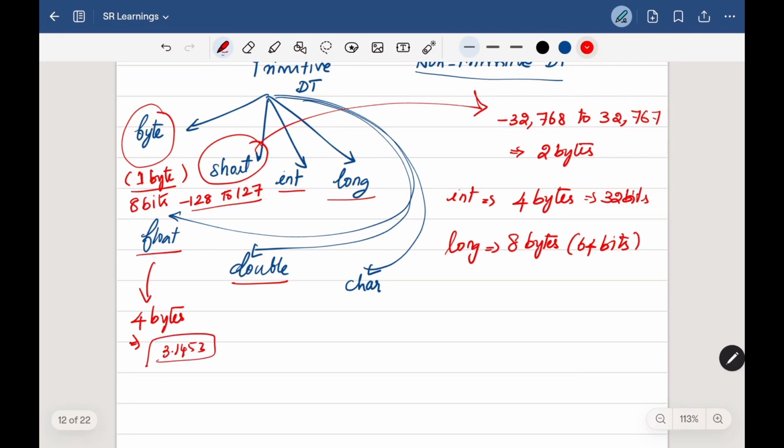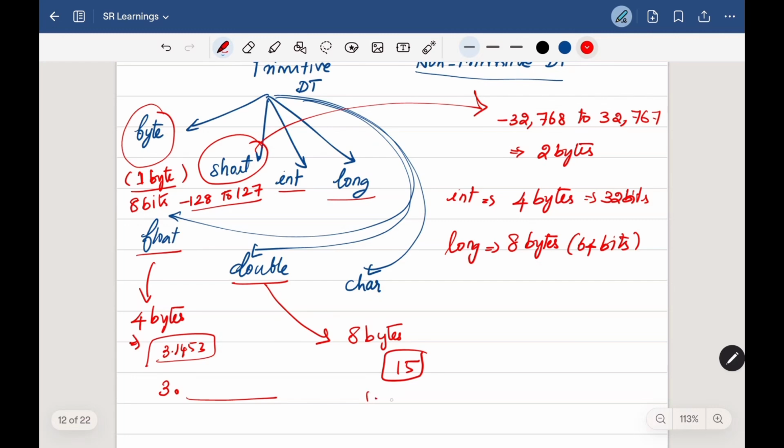Under this float, the main point to consider is that after the decimal point we can store up to 7 decimal digits of precision. And when it comes to double, we have the size of 8 bytes, and approximately we can store 15 decimal digits of precision here.